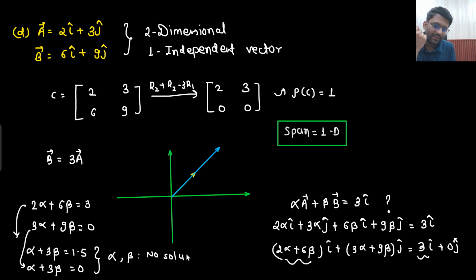What does that mean? No solution. There is no such alpha and beta which will make 3 i cap. That means you can only work on this line only. You can only create 1D span. You will never be able to create 2D span. You will not be able to create this vector. So even if you are having 2-dimensional vectors, still you are not able to create 2D span.